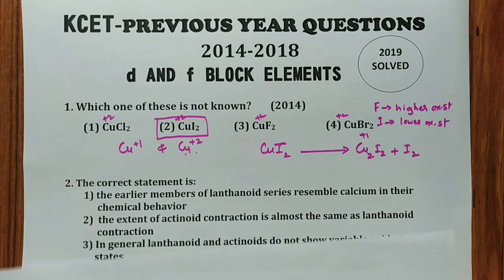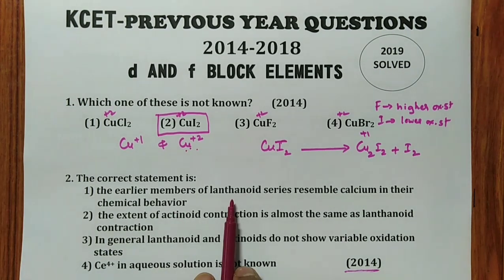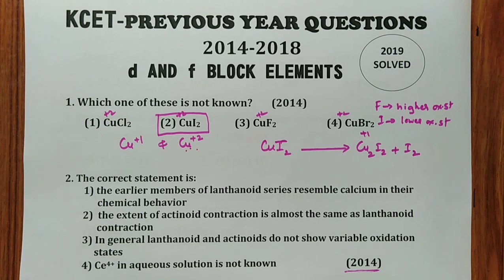Then the correct statement regarding lanthanides and actinides, asked in 2014. The earlier members of the lanthanide series resemble calcium in their chemical behavior. If you don't know one or two points also, you can easily tell the answer if you read all four options.